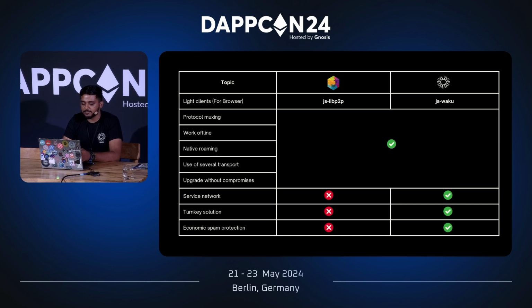But apart from these features, Waku also provides you some upper hands, like Waku is a service network. It's also a turnkey solution. And we implement economic spam protection or DOS protection, like I mentioned before. So these are the advantages of using Waku directly rather than using something like libp2p, which complicates a lot of your development process.